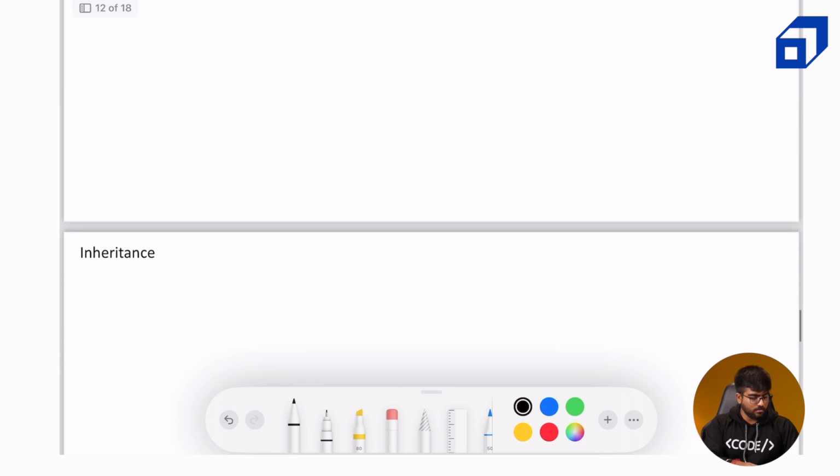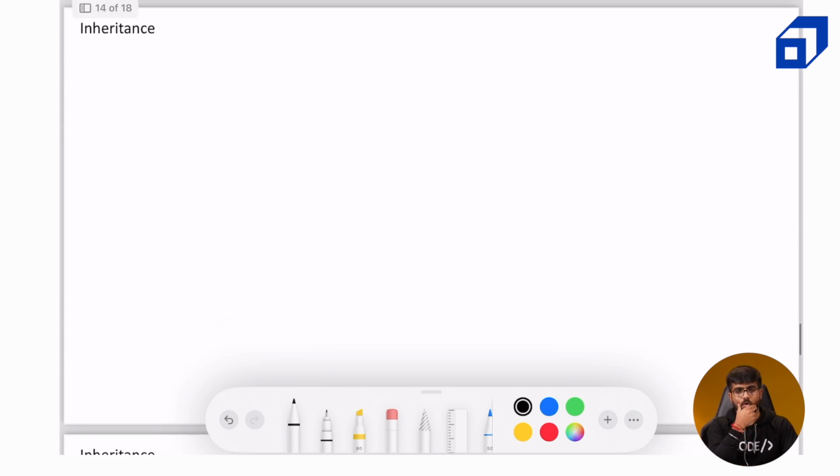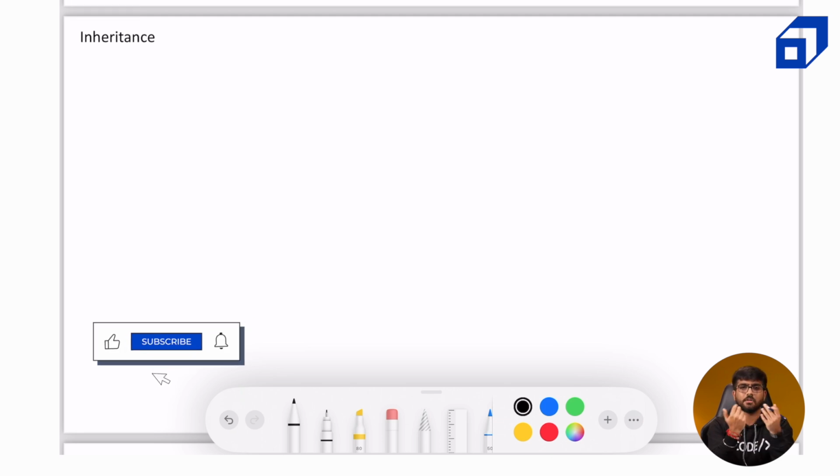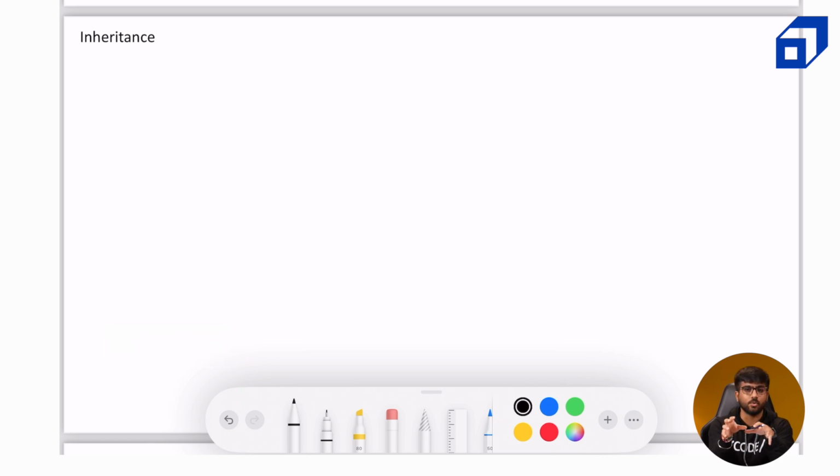Now, let's take a look at inheritance first. What does inheritance mean? Okay. Now, this is similar to the inheritance that we have seen in our real lives. Like whenever a baby is born, people are passing judgments and making comments that, hey, the nose of this baby is looking like his or her father, and from the maternal side, someone would pass a comment that no, it's not looking like the father, it's looking like the mother, and so on.